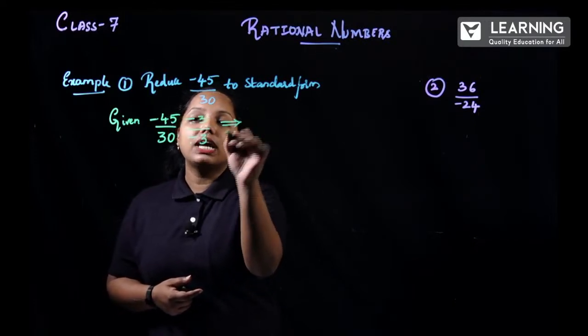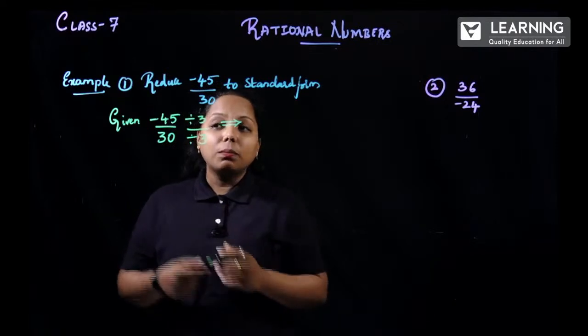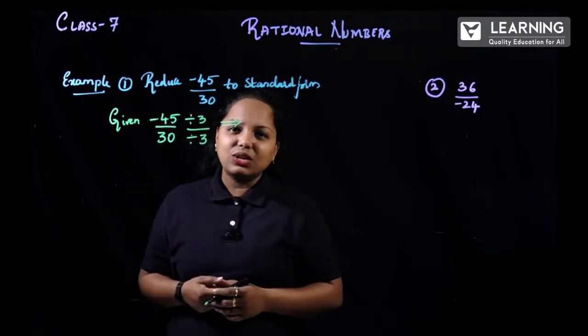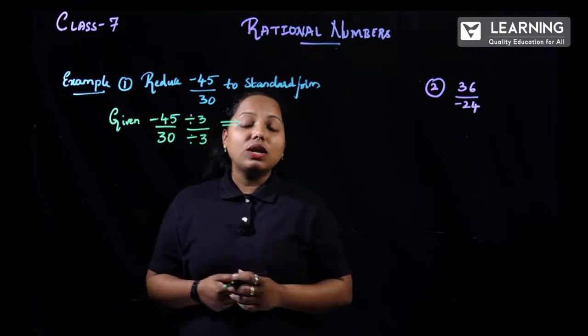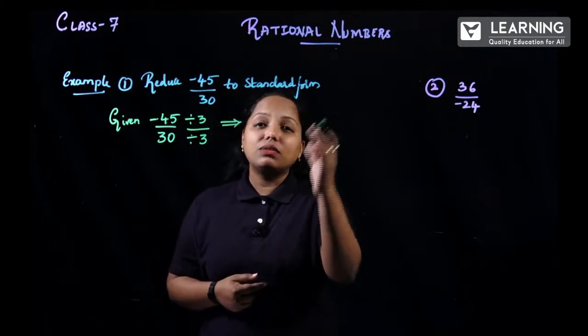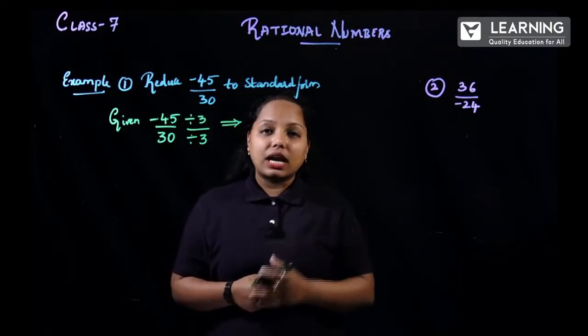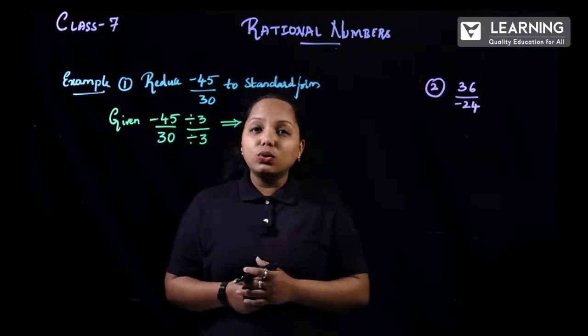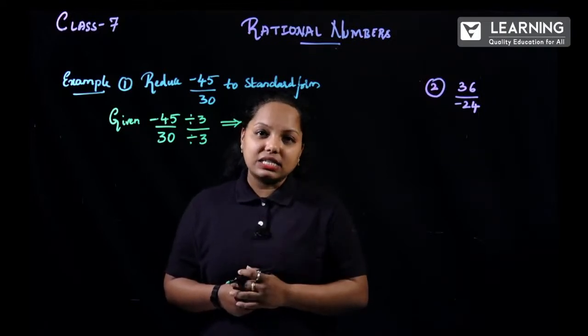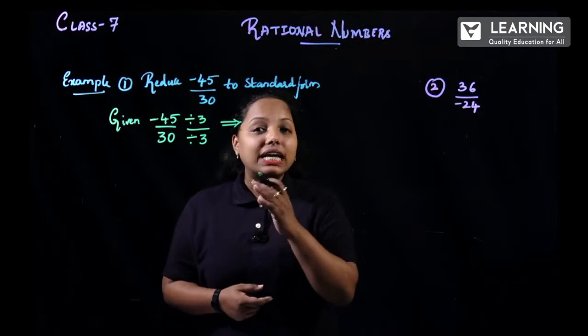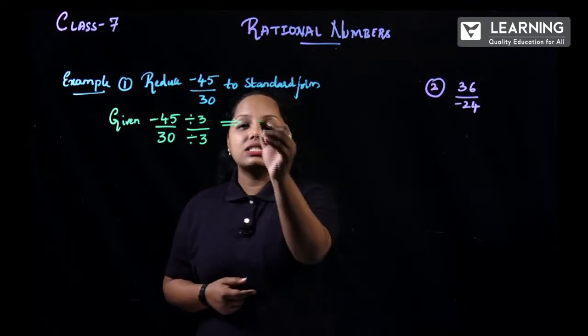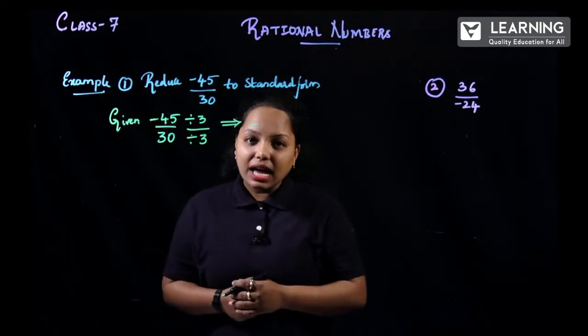Now, if I divide this, make sure, ma'am, there is a minus sign. You can ask this question. Well, when you are dividing this or reducing this to standard form, you have to ignore the signs and keep them as they are. I will repeat, you have to ignore the signs and keep them as they are. So, keep the minus sign as it is itself.